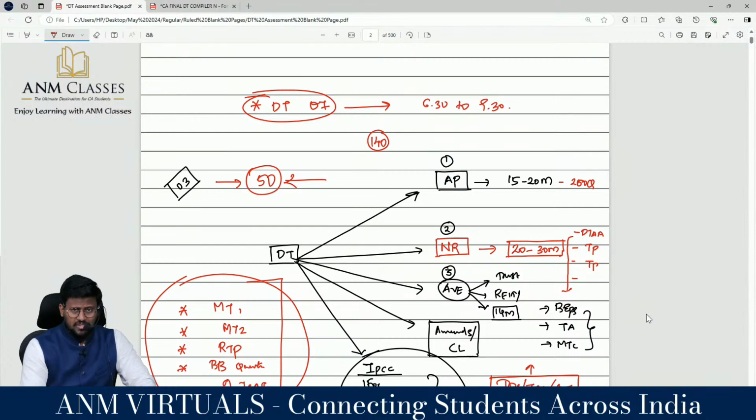So from today onwards, we'll be doing the computation of total income, my dear lovable students. If you want, it will be available as a separate lecture. I'm wishing you all the very best. We'll have a review of this after 10 or 15 days, to see how things are going. Till then, thank you and bye-bye from ANM.